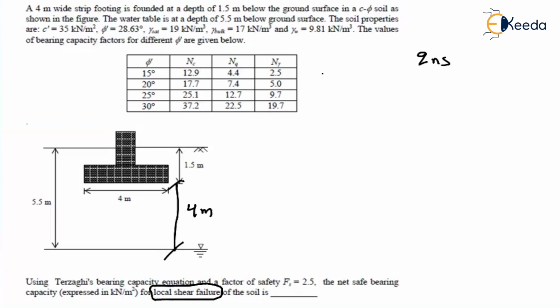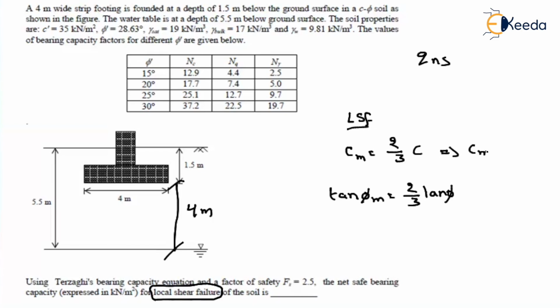If you remember, while discussing theory, if any soil is failing by local shear, then we have considered the new cohesion as 2/3 of c. Your new angle of friction, that is, tan phi m, will be considered as 2/3 of tan phi. So what is the c value given? 35. If you substitute here, you will get the mobilized cohesion as around 23.33. Phi value is given as almost 28.63. If you substitute, you will get the mobilized angle of friction as 20.